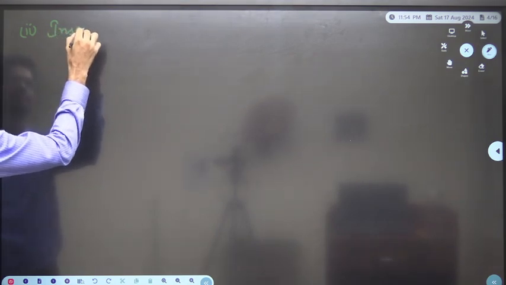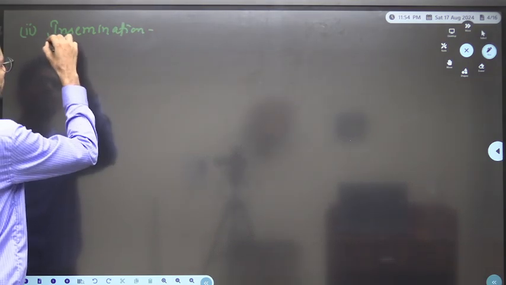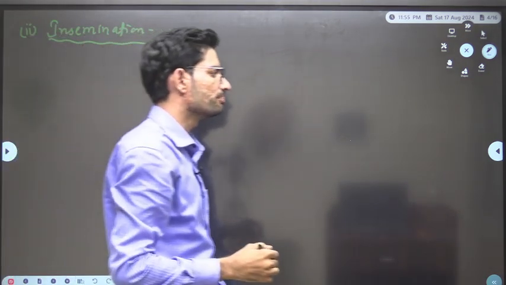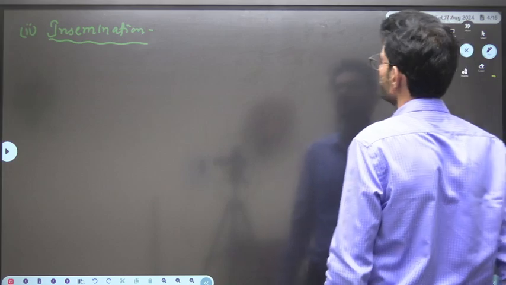The second event in human reproduction is insemination. What does this mean? It's a very important process. So have a look. Insemination.